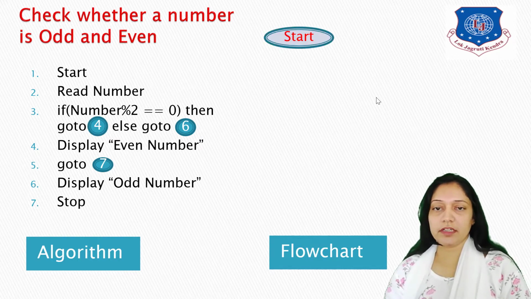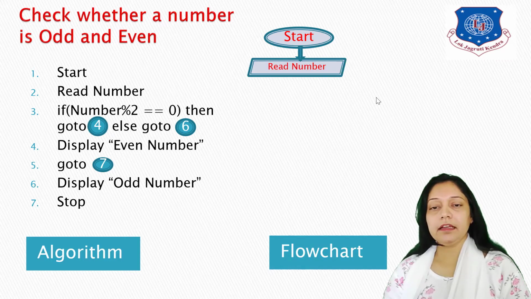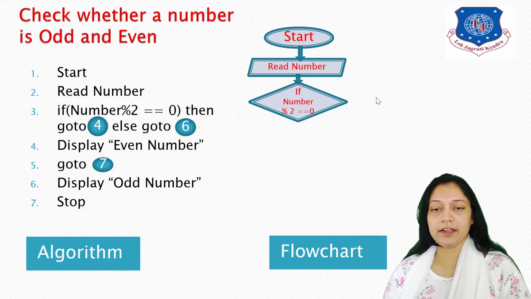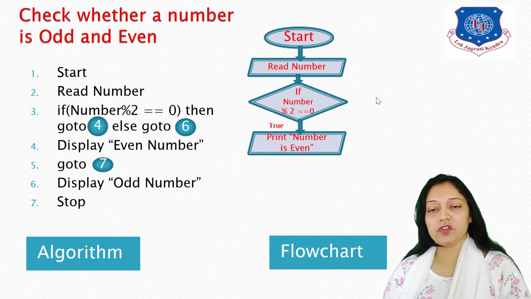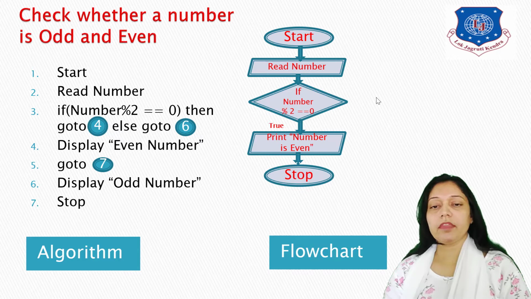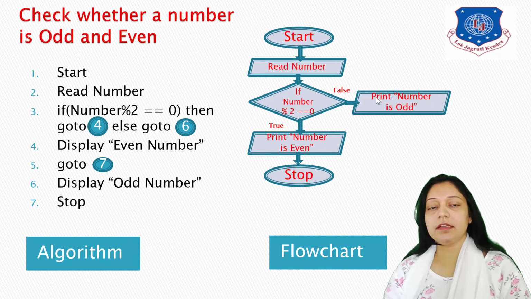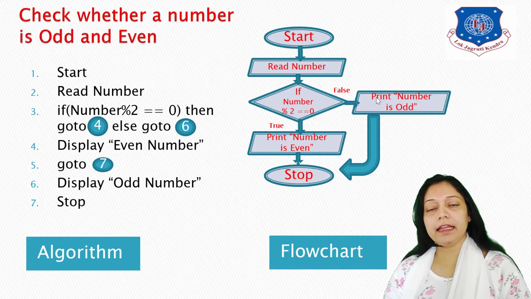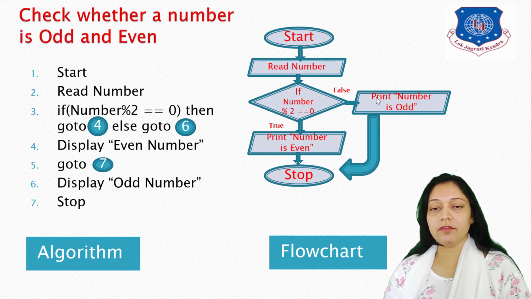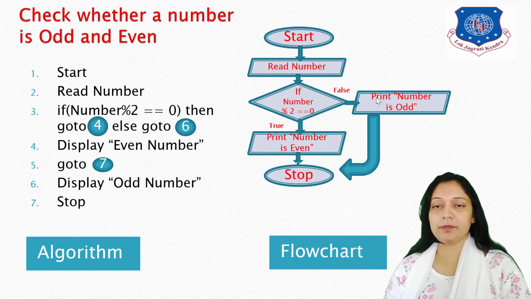Now for the flowchart, start with the start symbol, then read the number. After reading the number, you test for the condition. If number modulo 2 equals 0 is true, then print the number is an even number and stop. But if it is false, then print the number is an odd number and then stop. Very similar to the previous example, but the condition is different. The display statements are different here.